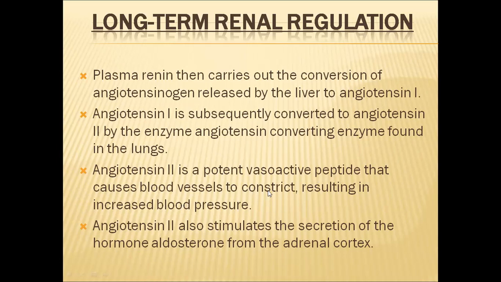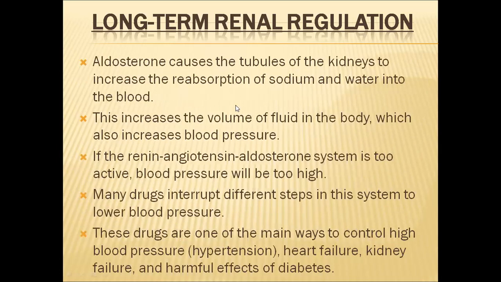This will cause blood vessels to constrict, resulting in an increase of blood pressure. Angiotensin 2 also stimulates the secretion of the hormone aldosterone from the adrenal cortex. This aldosterone causes the tubules of the kidneys to increase the reabsorption of sodium and water into the blood. This also increases the volume of fluid in the body and increases the blood pressure. If the renin, angiotensin, and aldosterone system is too active, blood pressure will be too high. Many drugs that interrupt the different steps in this system are given to decrease the blood pressure in some cases.